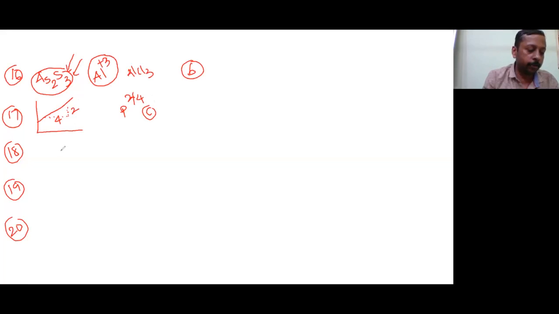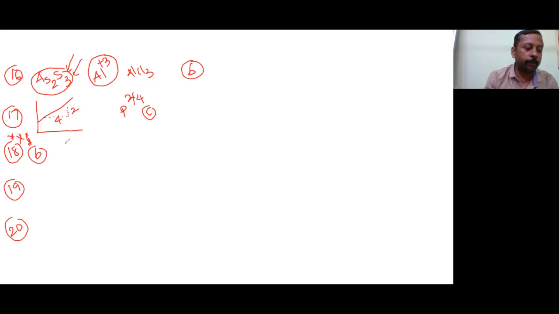Next, 18th question. Tyndall effect is observed only when the following condition is satisfied. This was specially mentioned, but people did not note it with keen observation. For a colloidal solution, people think that every time it will show it, but there are certain conditions they follow. That's why they show the Tyndall effect. The answer to this question is B.